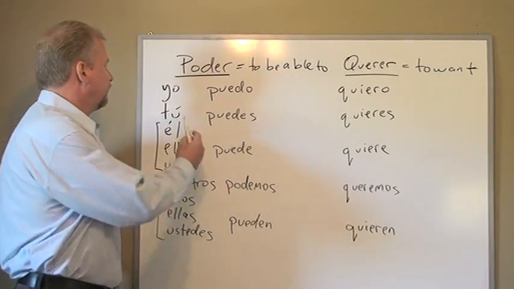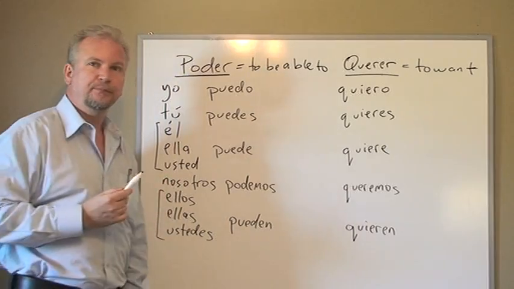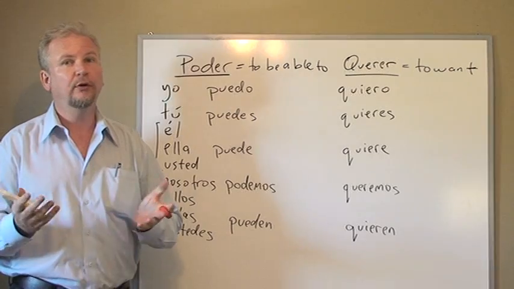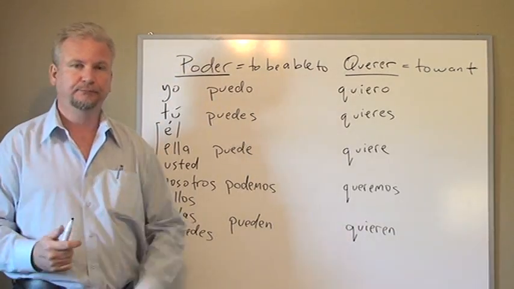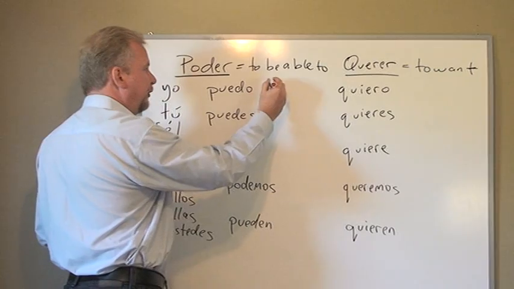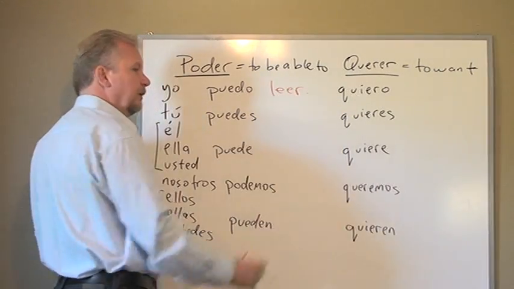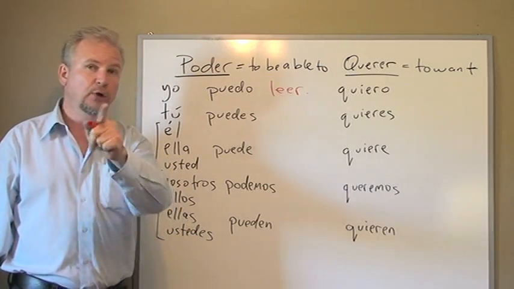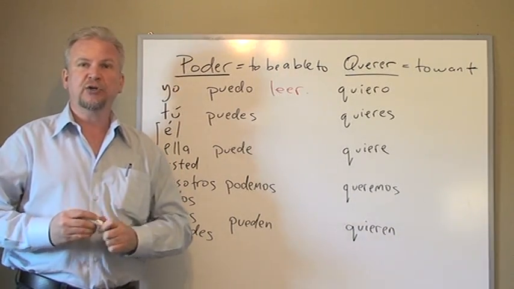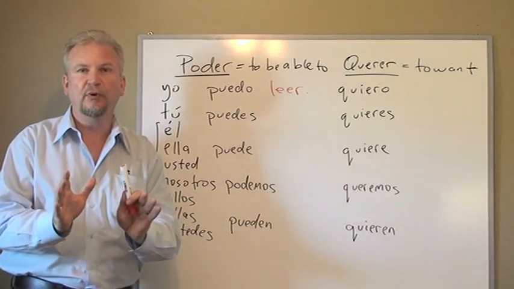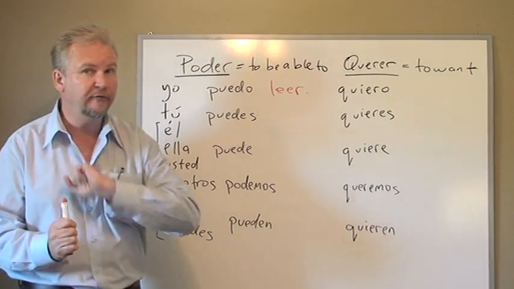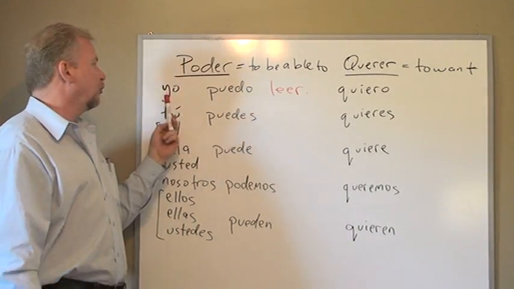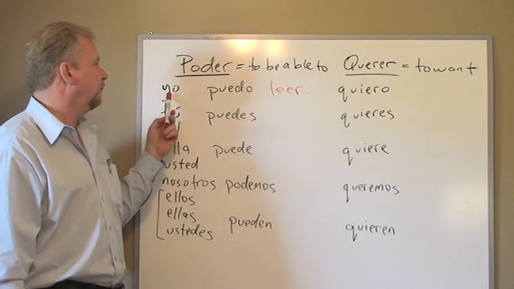So the first one is yo puedo. Literally, I am able to, or like we would say in English, I can. Well, let's finish the sentence. Yo puedo leer. I am able to read, or I can read. Notice, with a two-verb sentence in Spanish, we do not change the form of the second verb in the sentence. Only the first one. The first verb here gets changed. It gets the ending according to who we're talking about here, as in this case, yo.